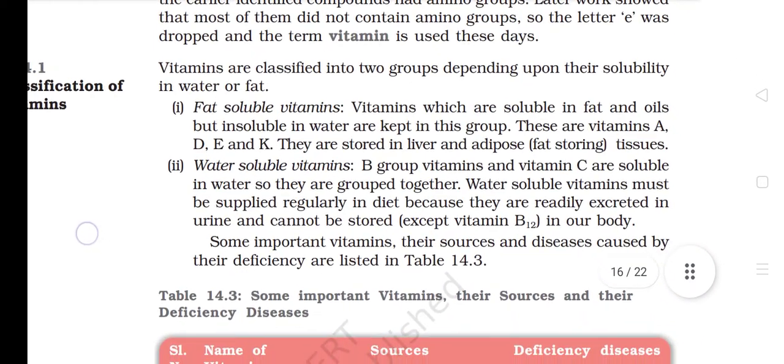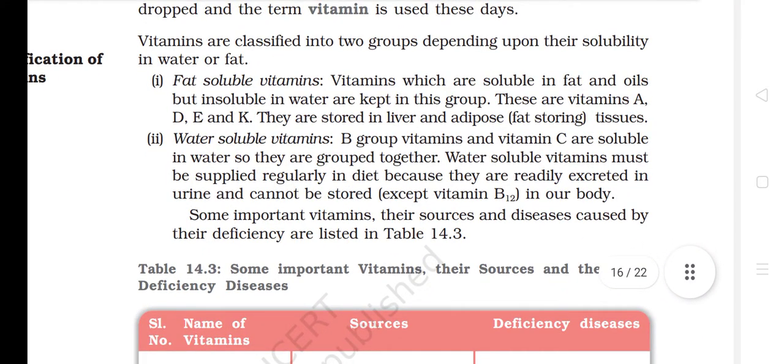Classification of vitamins. Vitamins are classified into two groups depending upon their solubility in water or fat. First, fat-soluble vitamins. Vitamins which are soluble in fat and oils but insoluble in water are kept in this group. These are vitamins A, D, E and K. They are stored in liver and adipose fat-storing tissues.